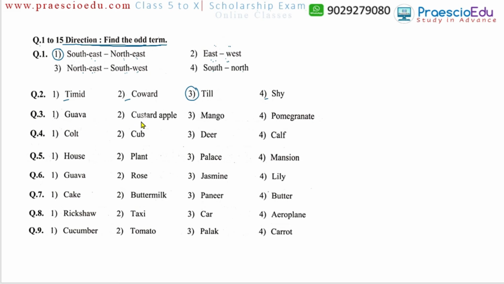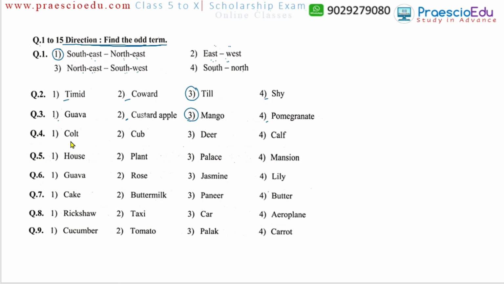Guava, then custard apple, then mango and pomegranate. Guava has, we can say, many seeds, even custard apple also has many seeds, then pomegranate also has many seeds, but mango has only one seed. This is the segregation. So on the classification basis, mango is different than the other three.